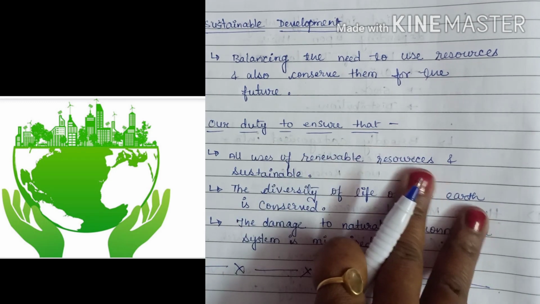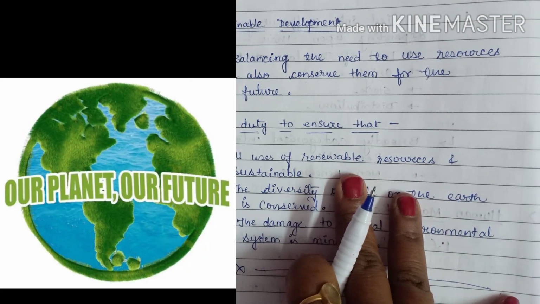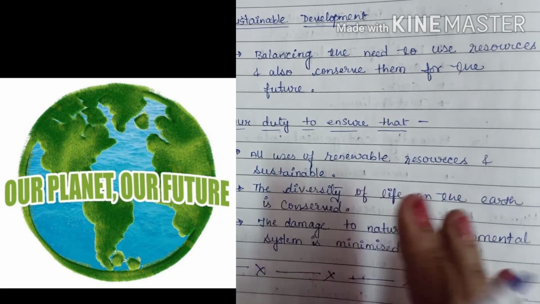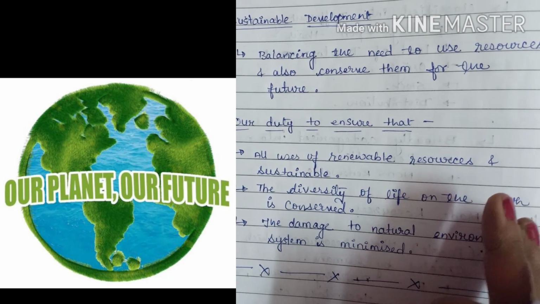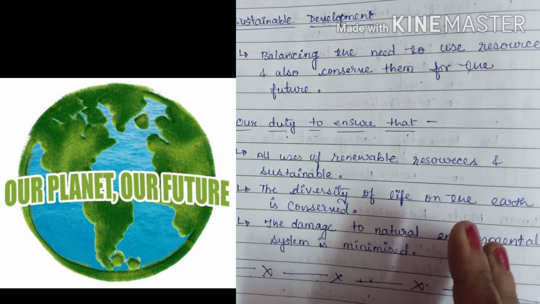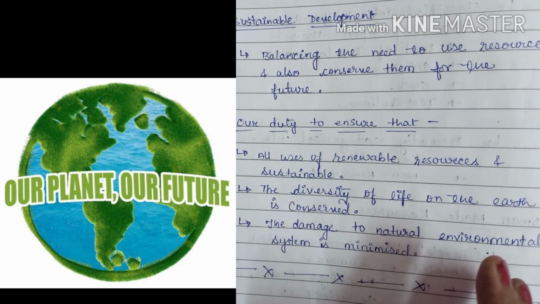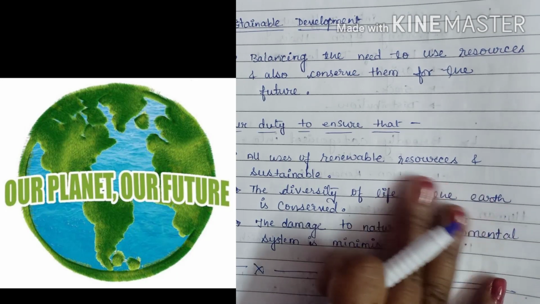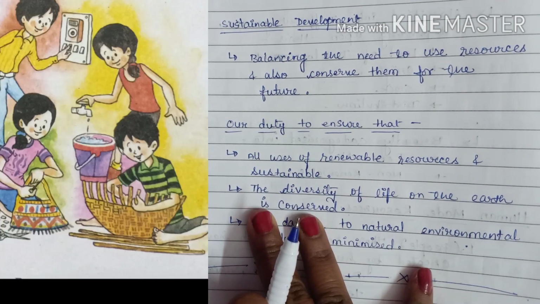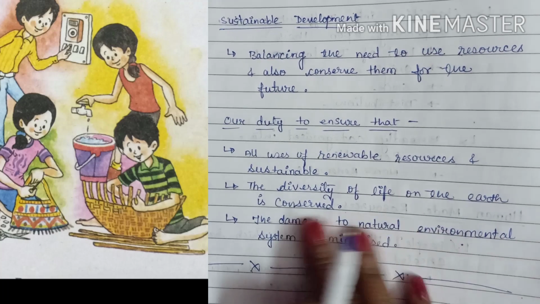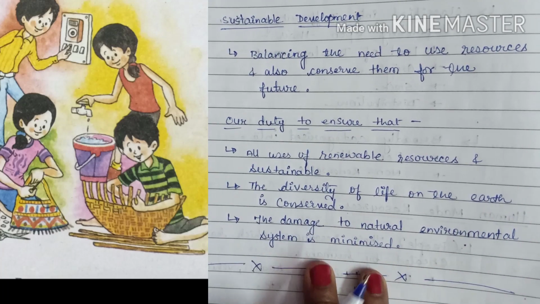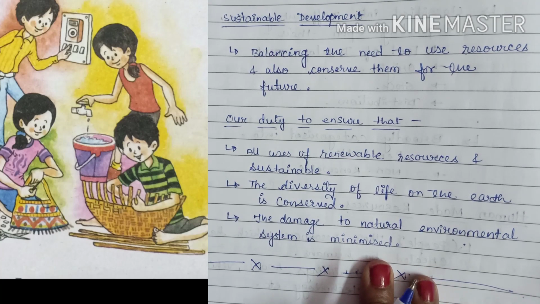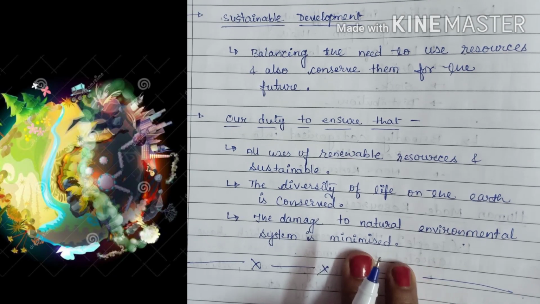What's our duty? The future of our planet and its people is linked with our ability to maintain and preserve the life support system that nature provides. Therefore, we have some duties to ensure that. First, all uses of renewable resources are sustainable. Second, the diversity of life on the earth is conserved. Third, the damage to natural environmental systems is minimized. Then we can easily make a better planet.